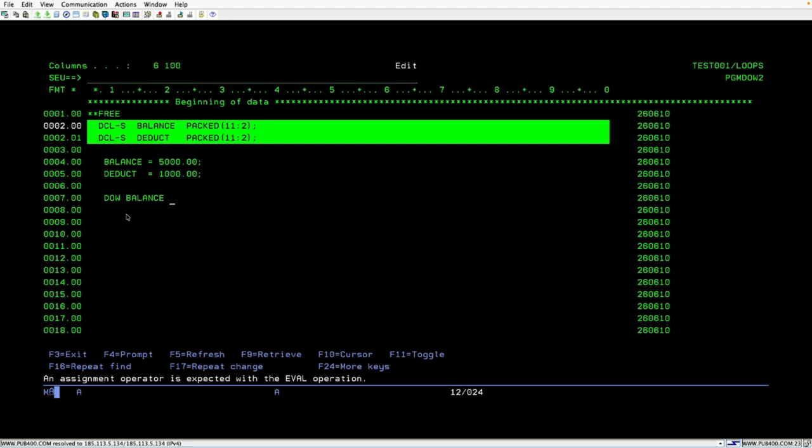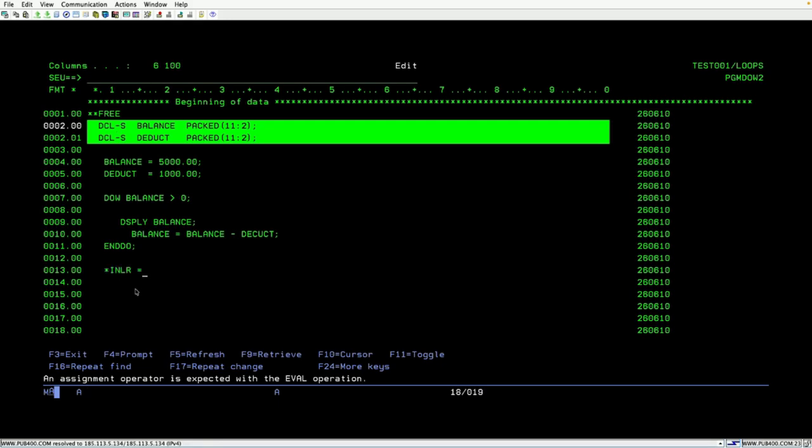Okay, so do while balance greater than 0. Okay, then what I need to do, you can first display the balance. Next, what else you can do? Once it displays the balance, balance is equal to balance minus deduct. Okay, so then I can do the end do.